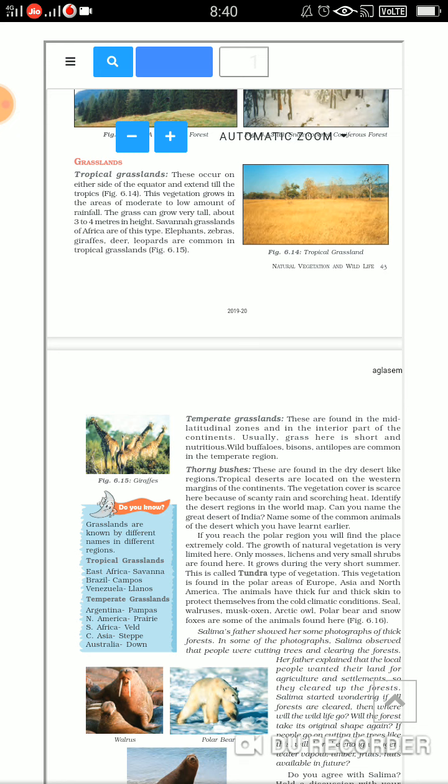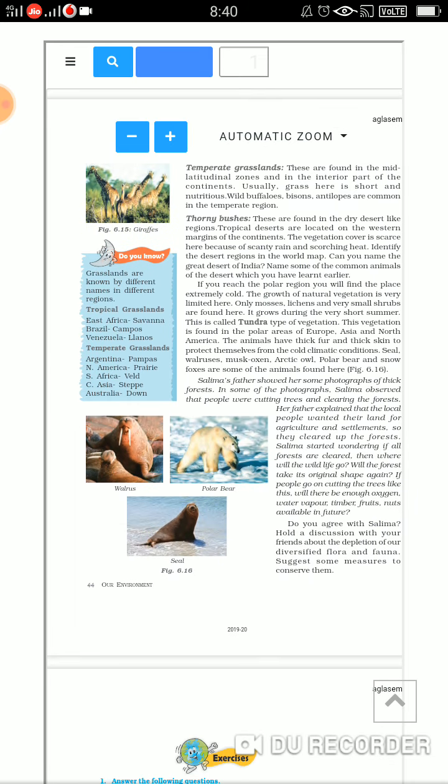Next is the temperate grassland, children. They are found in the mid-latitudinal zone and in the interior parts of the continents. Here the grass is short and nutritious. Wild buffaloes, bison, and antelopes are very common in these temperate regions.